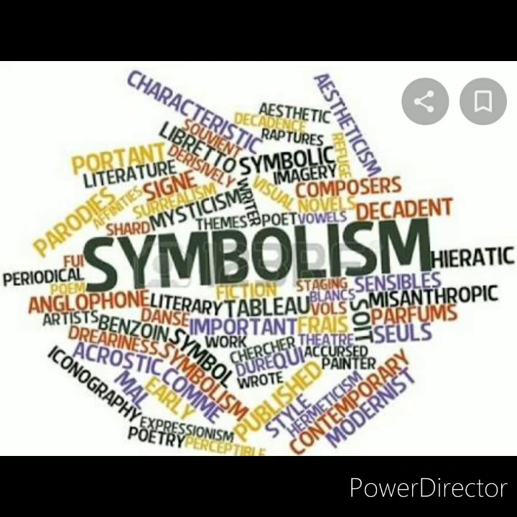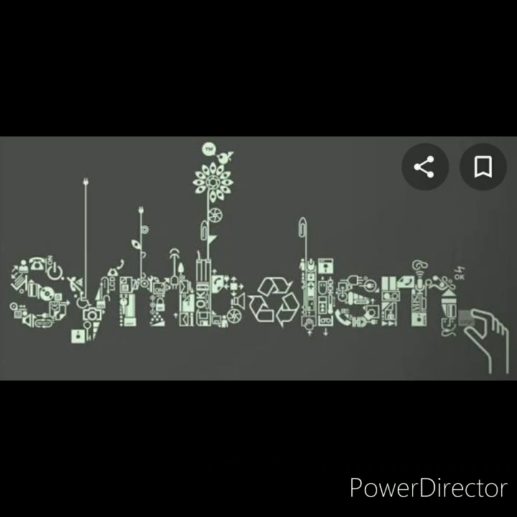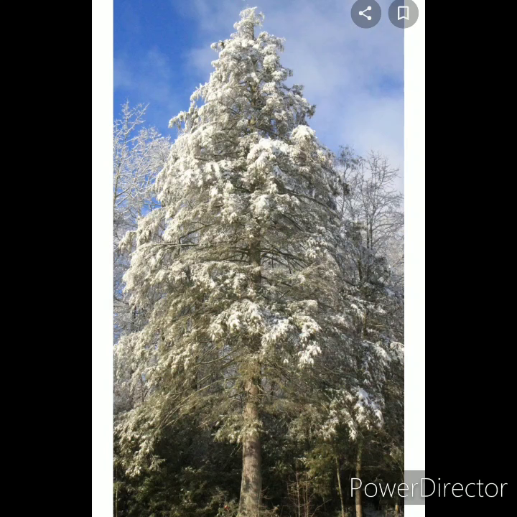Third one is symbolism. It is an object representing another to give an entirely different meaning that is much deeper and more significant. In this poem, the poet has used three symbols. First, a crow, second, a hemlock tree, and third, a dust of snow.